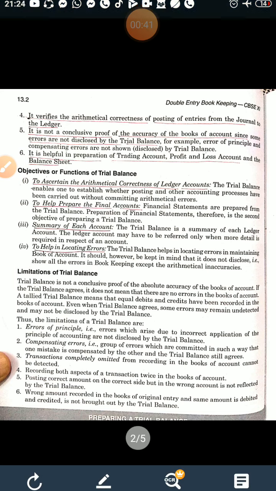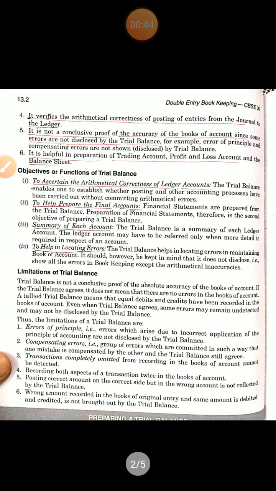So these errors are errors of principle, that is, errors which arise due to incorrect application of the principles of accounting, and they are not disclosed by the trial balance. That is, if you have recorded the purchase of furniture under the purchase account, that is an error of principle. Although the amount is correctly debited and the trial balance will match, there is an error which is not disclosed by the trial balance.